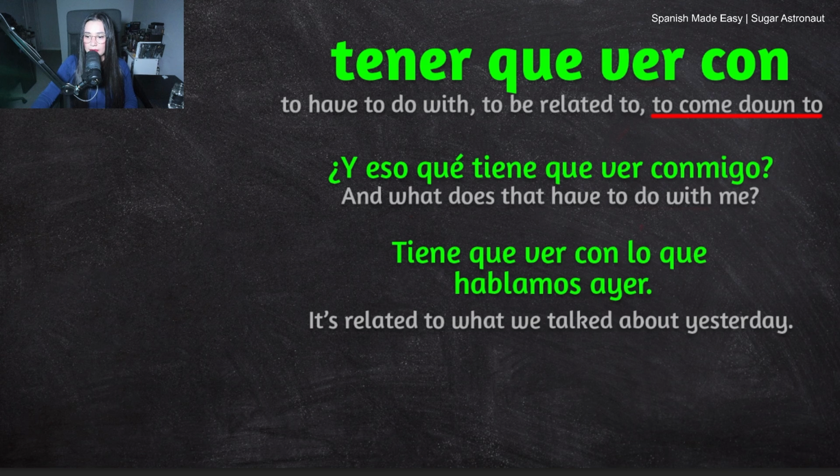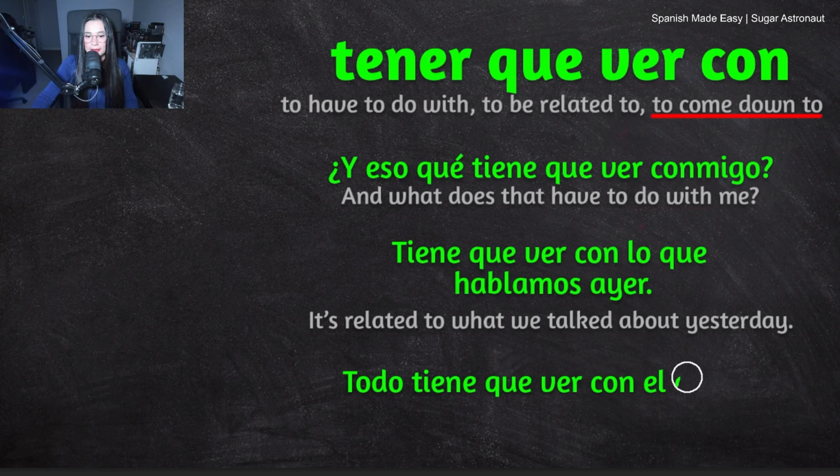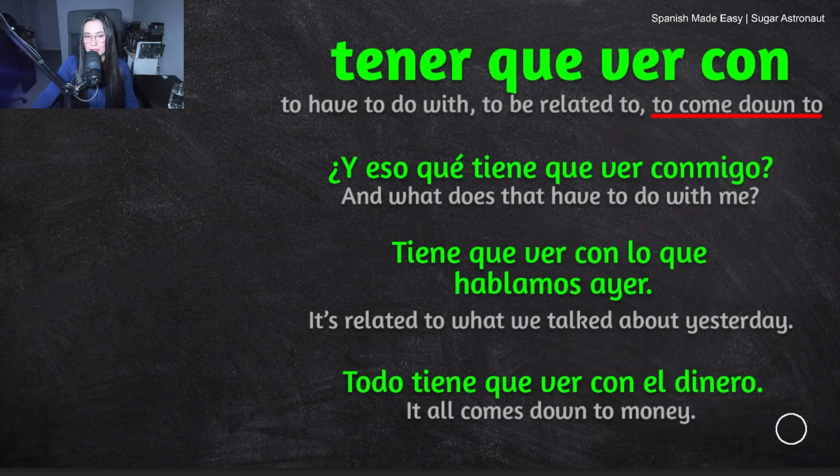The next example is todo tiene que ver con el dinero. Todo tiene que ver con el dinero. This means it all comes down to money. So essentially, this person is saying, my God, at the end, you just need money. It all comes down to money.